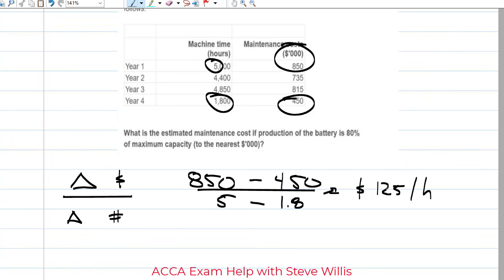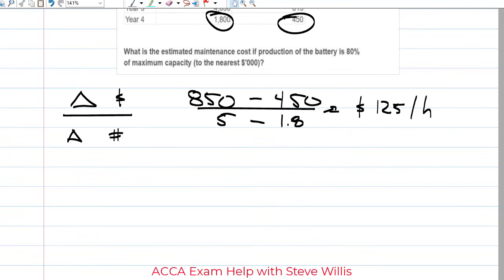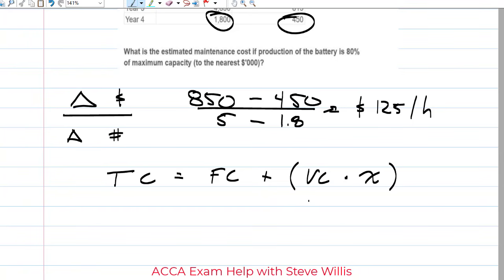Now that we have the variable cost, the next step is to get the fixed cost. And if you remember the total cost equation, my total cost is equal to my fixed cost plus my variable cost multiplied by the activity level.